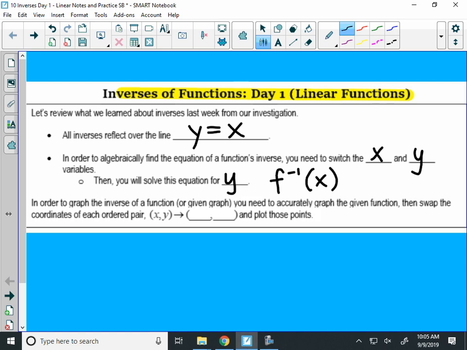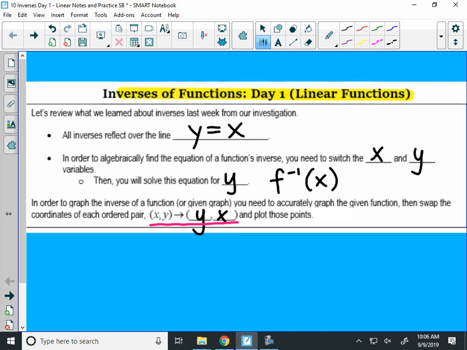In order to graph an inverse, all of the ordered pairs are switched. So instead of x, y, it would be the point y, x. Right? Does that remind you of anything from geometry? Rotations. Remember you did rotations and reflections? Well, remember, in geometry, if you can remember that far back, when you did a reflection over the line y equals x, this was the rule you used to reflect that object, that quadrilateral or triangle: you flipped the ordered pair x and y. So those geometry rules are also algebra rules.